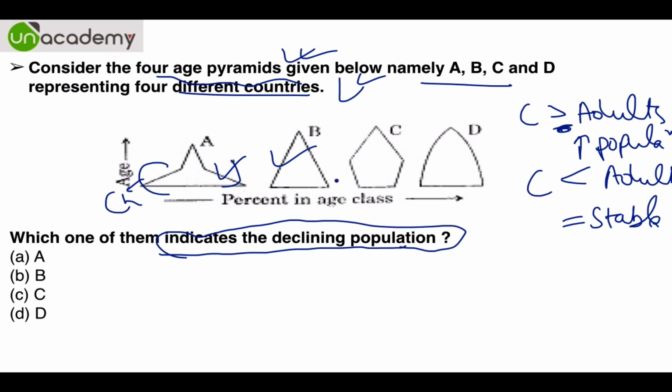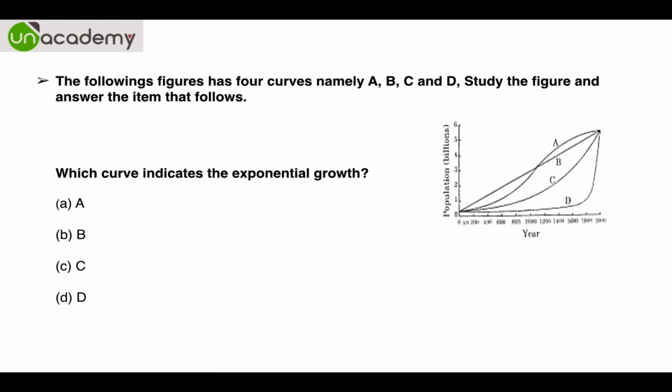Since it's also not declining, can you see this part? Just see, the children are less than this part. So obviously this population is declining. So the answer becomes C. Anyway, this is the only one which is differentiated. Otherwise, all are tapering above. This one tapers outside and then tapers above.